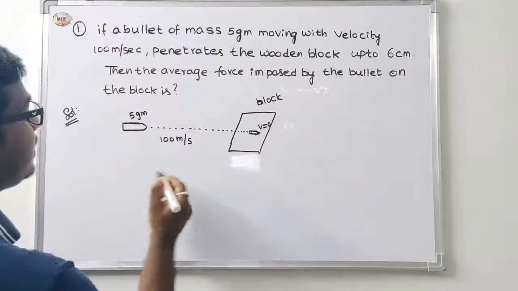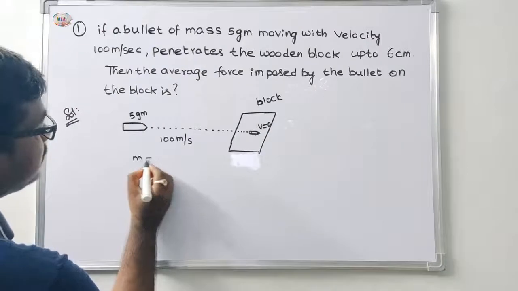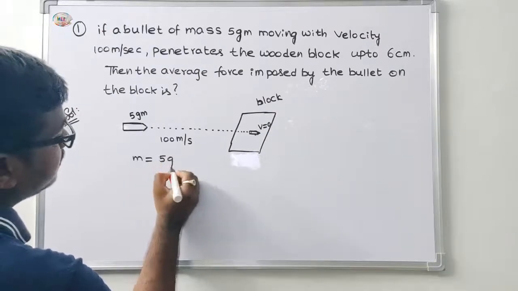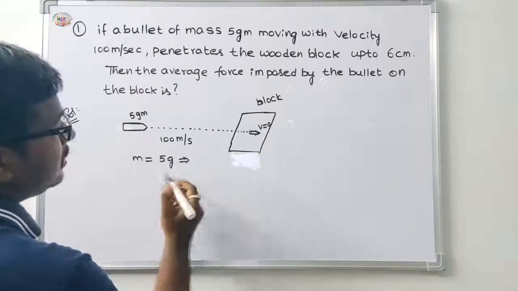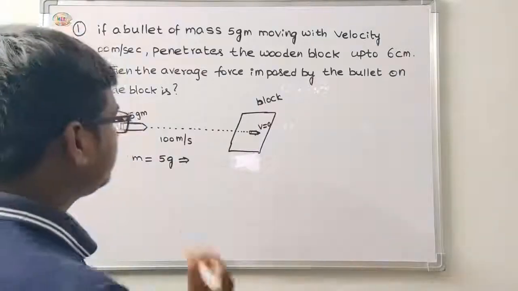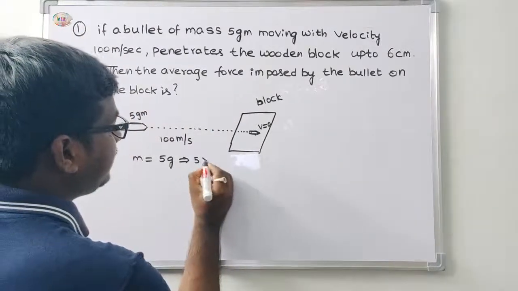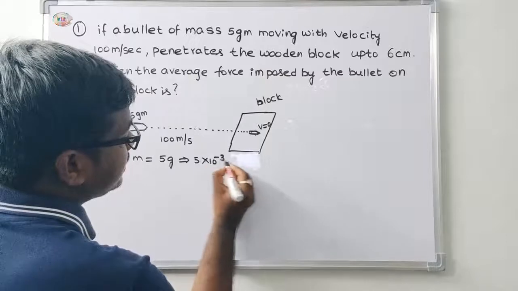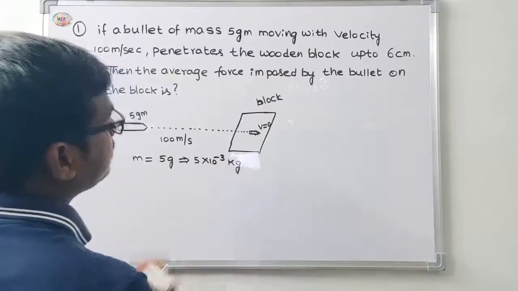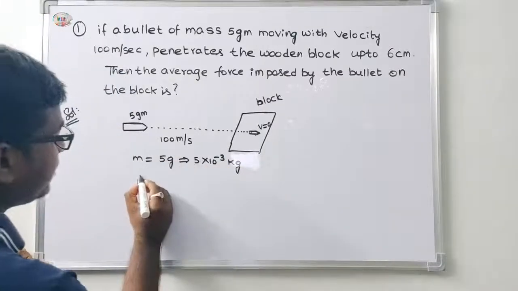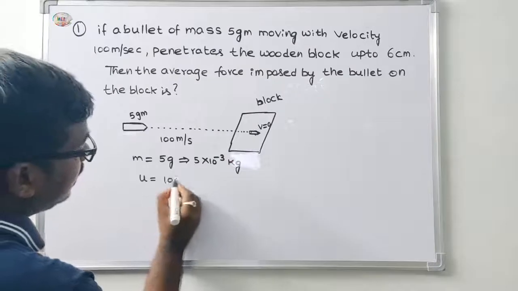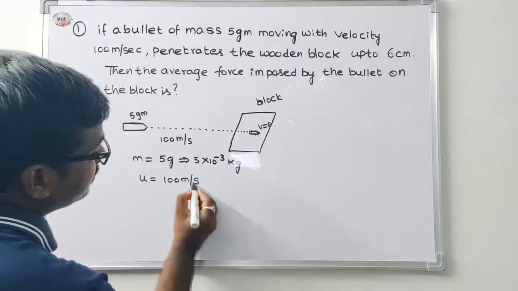Okay, first write the given data. Mass is equal to 5 gram. To convert to kg, 5 into 10 power minus 3 kg. The initial velocity u is equal to 100 meter per second.